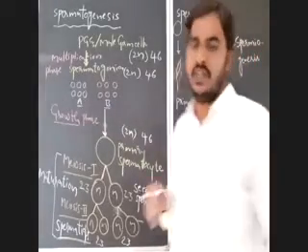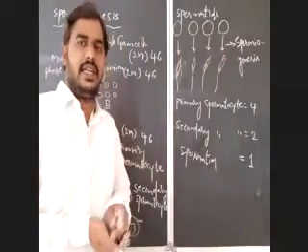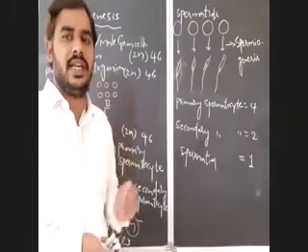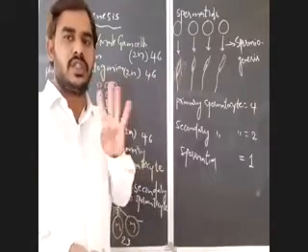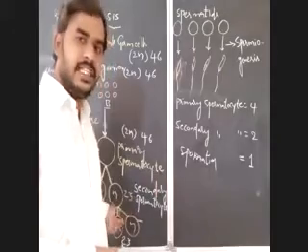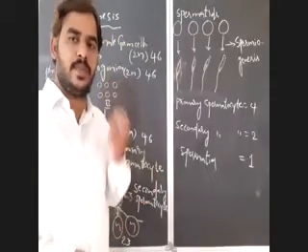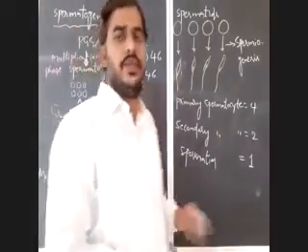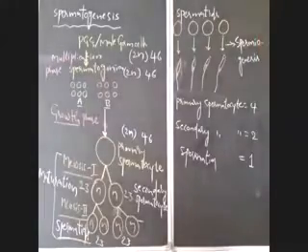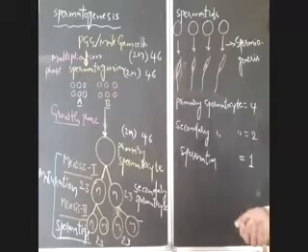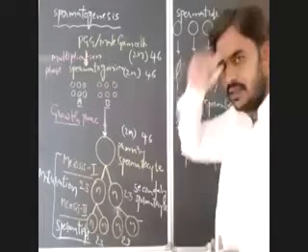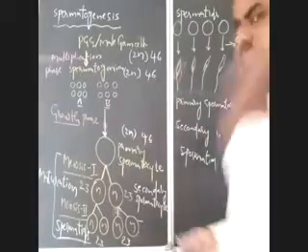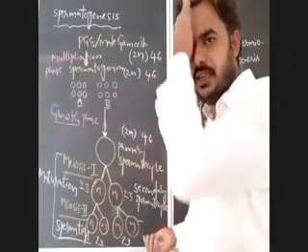So that also you have to remember: a single primary spermatocyte is able to produce 4 sperms, a single secondary spermatocyte can produce 2 sperms, and a single spermatid will undergo metamorphosis and produce a single sperm. Is it clear? Spermatogenesis in a male human being.